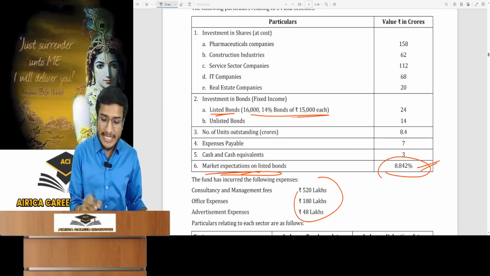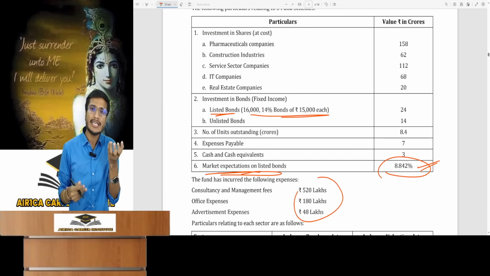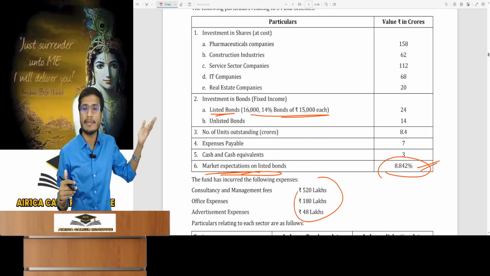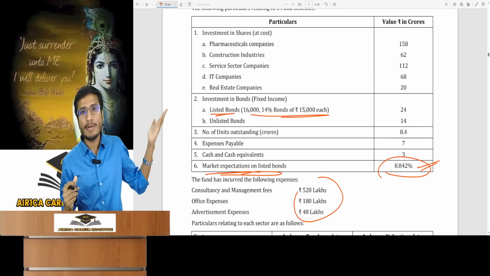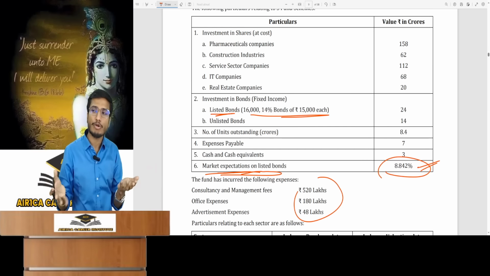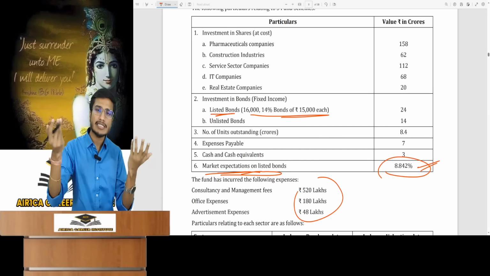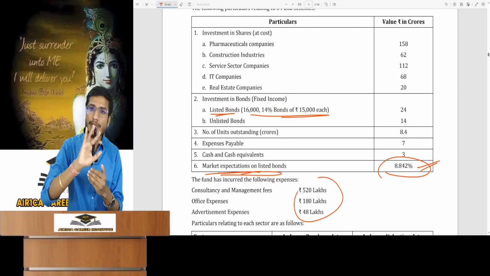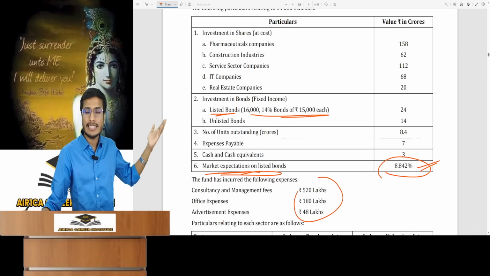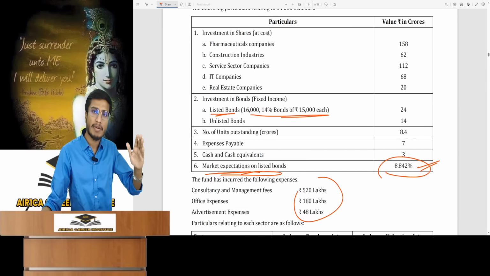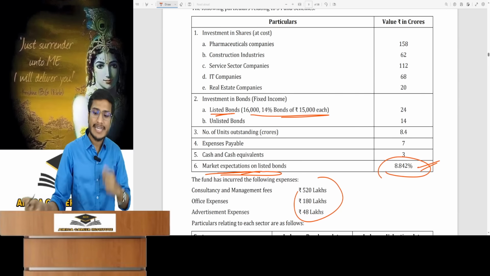For this bond's PV, the future cash flow is interest and redemption amount. It doesn't say when it will be redeemed, what will happen, or at what amount. Let's assume it's an irredeemable bond. When nothing is mentioned, you cannot assume it will be redeemed in 2, 4, or 5 years. Don't make unnecessary assumptions. If we don't make pointless assumptions, it's an irredeemable bond, never redeemed. Only interest will be received.